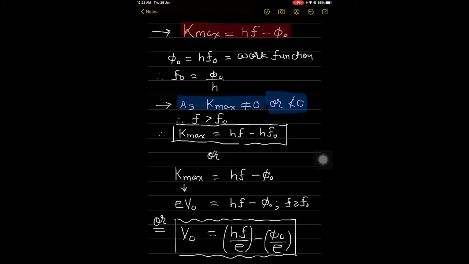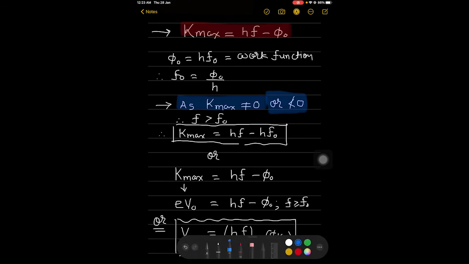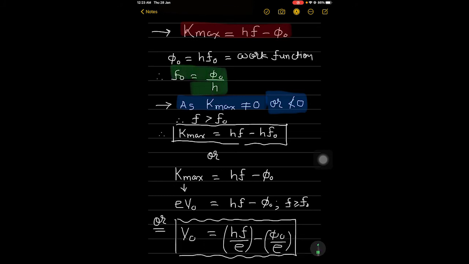Here for the threshold frequency, we can say that f0 is equal to phi 0 over h. Here again h is called Planck constant. Now in this equation, that is f0 is equal to phi 0 over h, the portion that I explain with green color is f0 is equal to phi 0 over h.